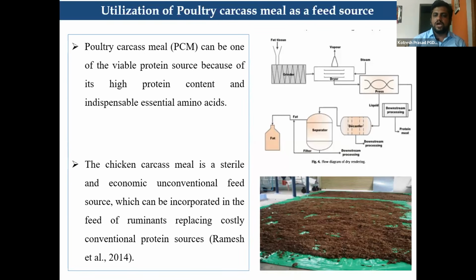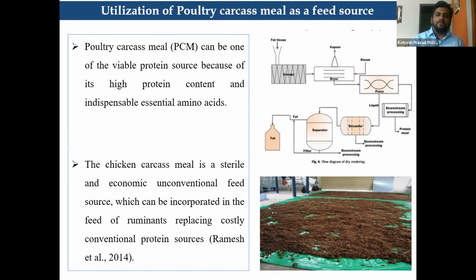When we say carcass meal, there will be a question whether feeding of carcass meal is advised in case of ruminants. Actually, there are so many rules and regulations where the same species meat or carcass meal cannot be used for the same species, whereas there are no transferable diseases from poultry to ruminants, or poultry to sheep and goat. That's why it can be effectively used.